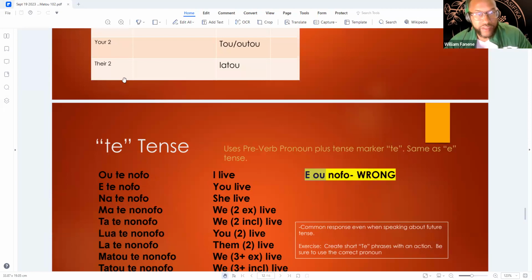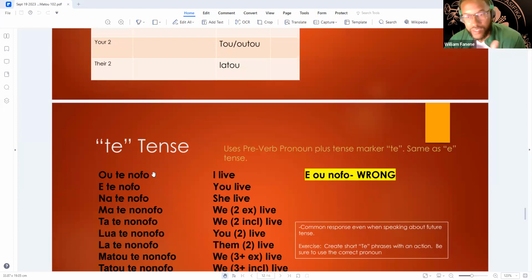So nofo means to stay, and it also means to sit as well. If I took this and said I sit, that would be correct. But I think this is leading to the next lesson because we're going to go into location. So "o te nofo i", we put a preposition there and then say where you live at.